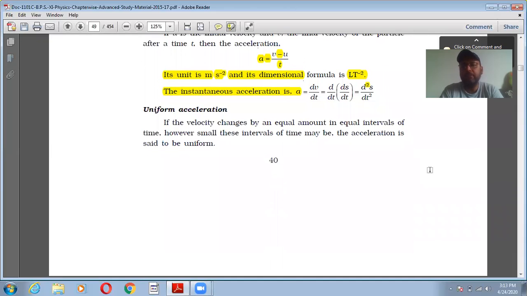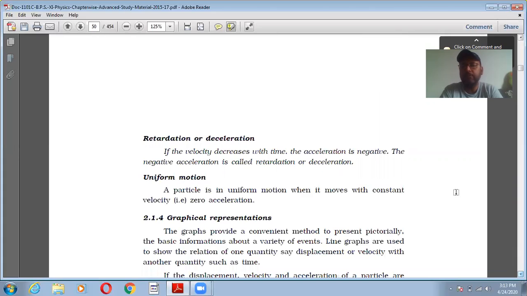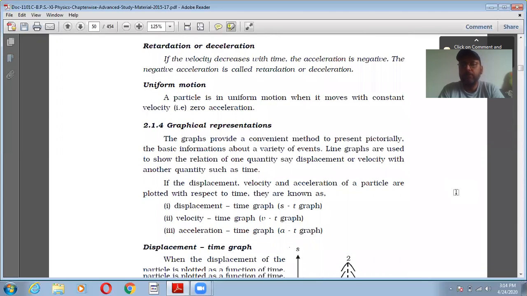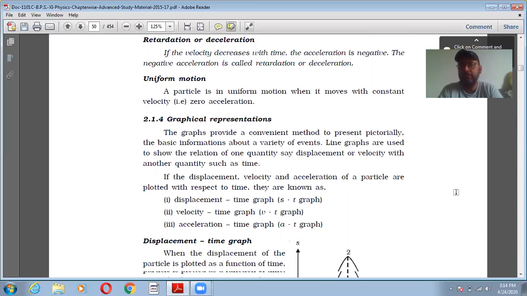Uniform acceleration: if the velocity changes equally in equal intervals of time, then the body is said to move with uniform acceleration. A retardation or deceleration means negative acceleration. Uniform motion: when a body moves with constant velocity, that is zero acceleration, right?